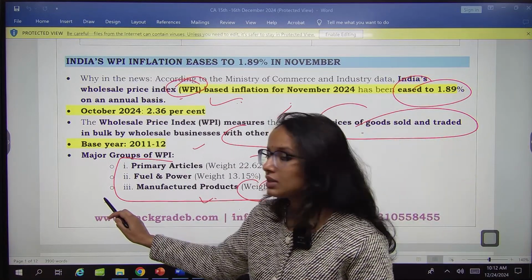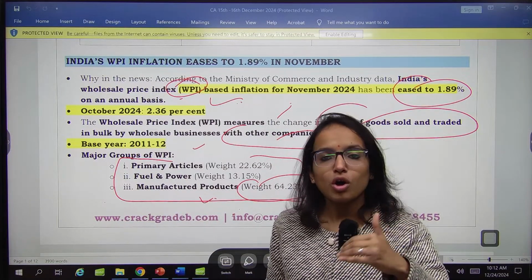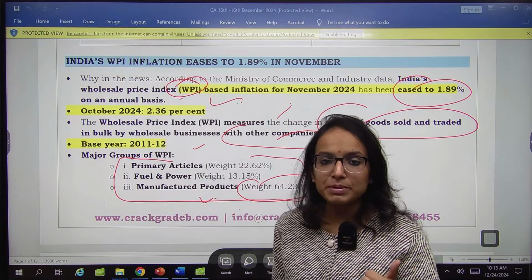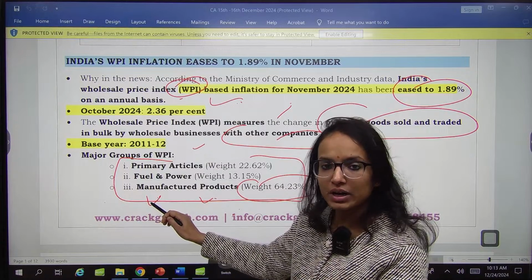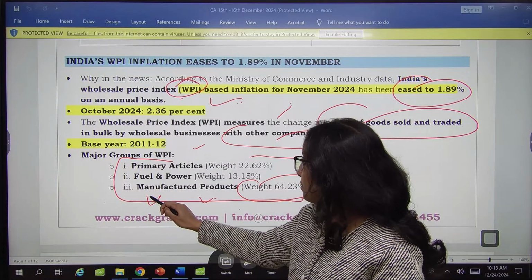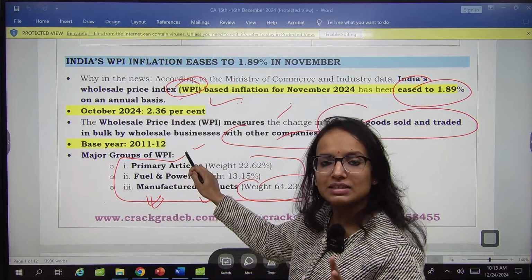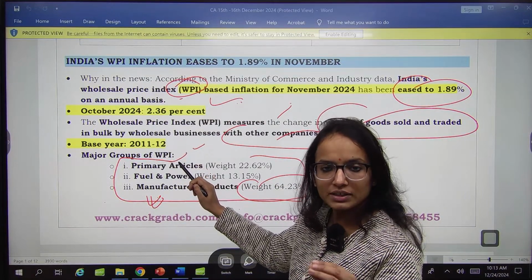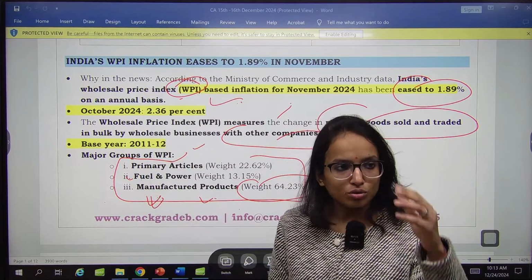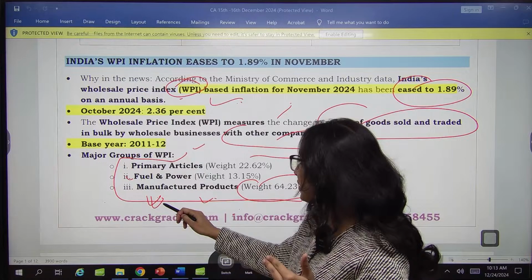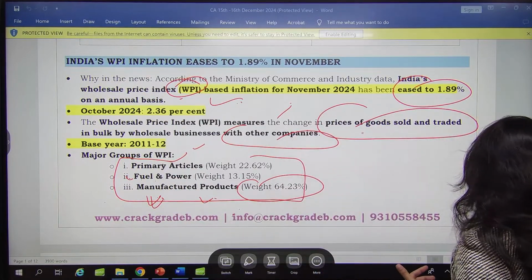They can ask you this thing, okay, remember which has the maximum weight in WPI and which item has the maximum weight in CPI. So in WPI, maximum weight is assigned, weight is the value, right, out of all these items. Manufactured products, maximum weight. Second, you have primary articles, agriculture related products, farm products, etc. And third is fuel and power. So remember this distribution, okay, maximum weight, manufactured, second primary, third is fuel and power. This was about WPI. Next one,